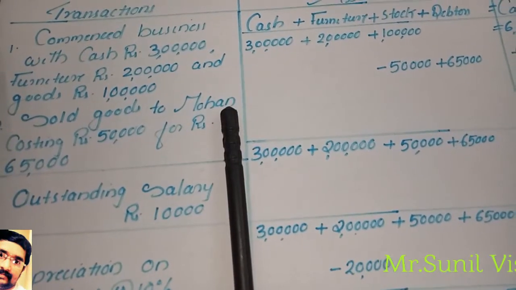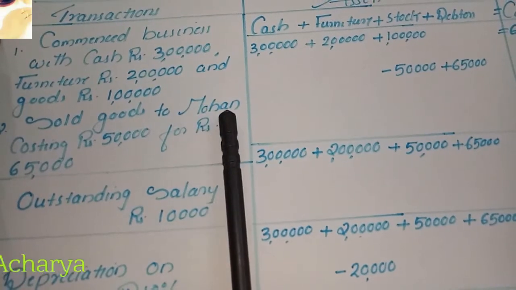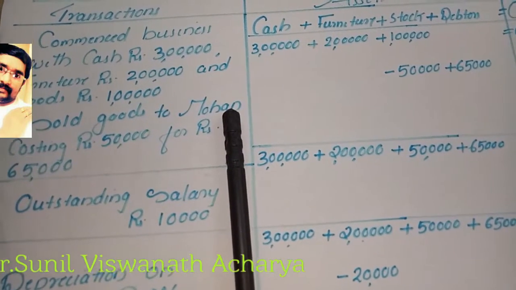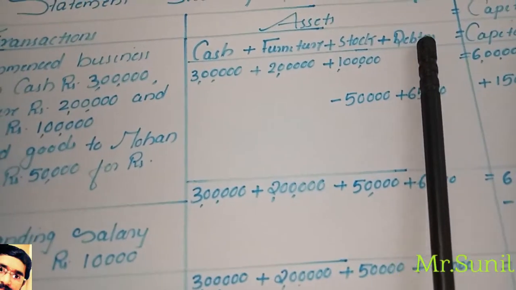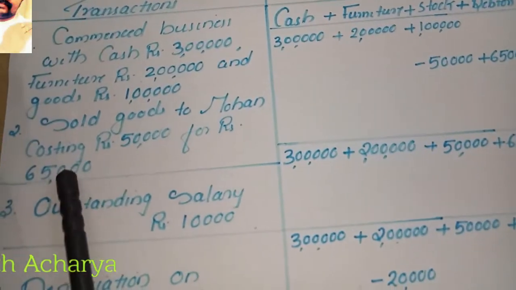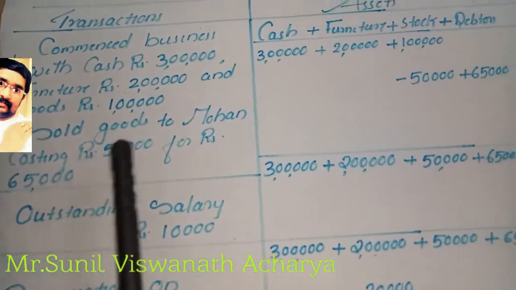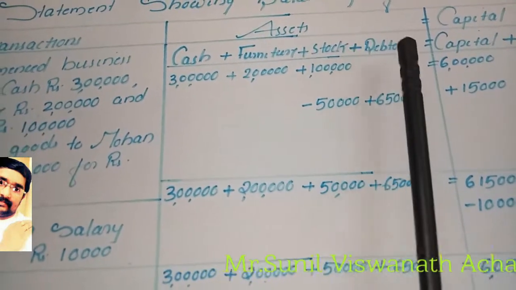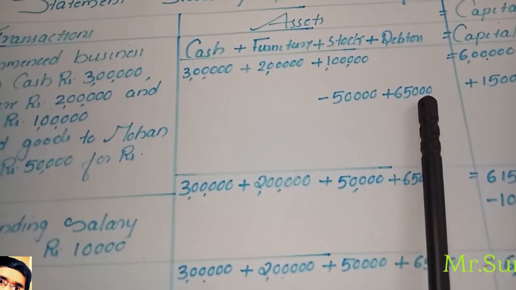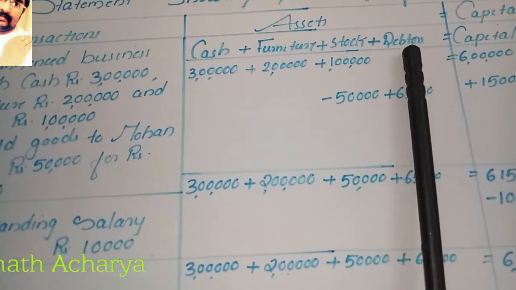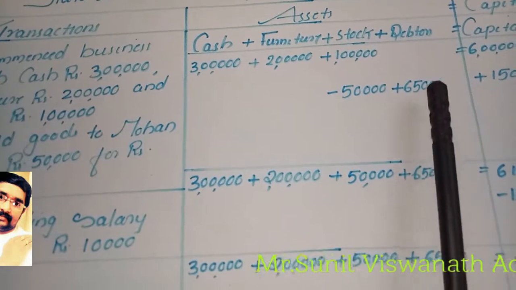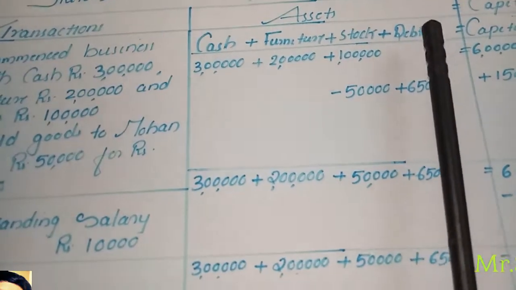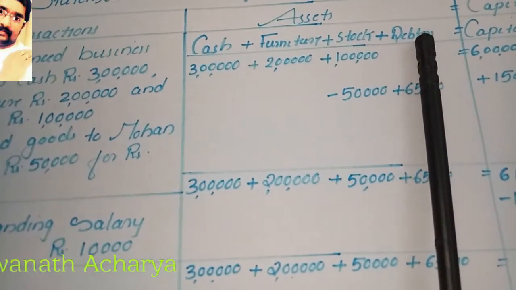So Mohan is our debtor. When you sell goods on credit, Mohan is our debtor. A debtor, we know, is our asset. So on the asset side there is a separate heading, debtor. How much money do we have to receive from Mohan? 65,000. So under the asset side debtor we will write 65,000. The debtor has to pay money to us for the sale of goods, that is 65,000 we have to receive from Mohan, who is the debtor for us.